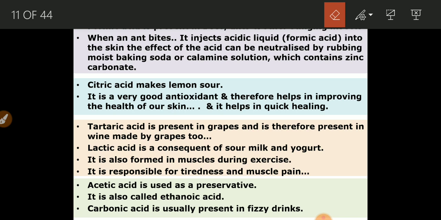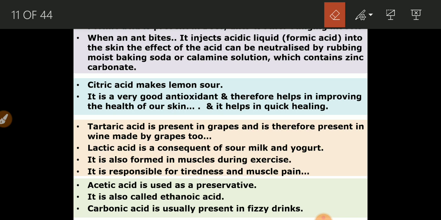Then next is citric acid. It is also one of the organic acids, present in lemon. Now this citric acid makes the lemon sour. Any lemon, you can see, is sour in taste. All citrus fruits are sour in taste. The reason is that they have citric acid in them. It is a very good antioxidant and therefore helps in improving the health of your skin. Citric acid has a very important use in day-to-day life. It keeps your skin healthy. It also improves your gum health.